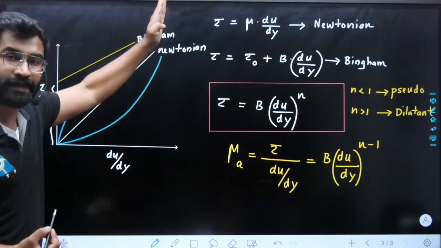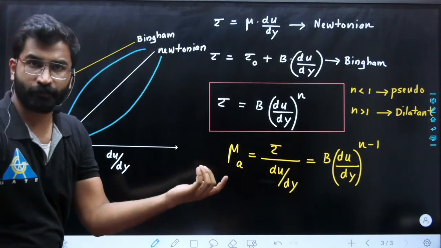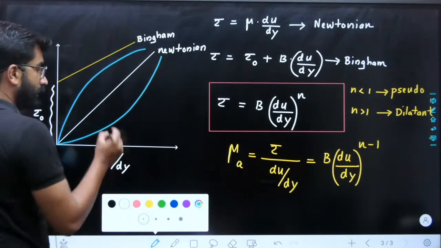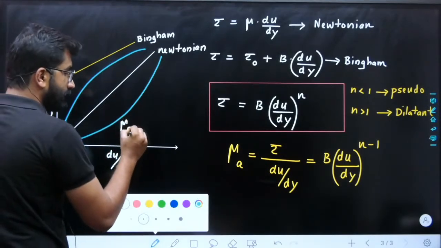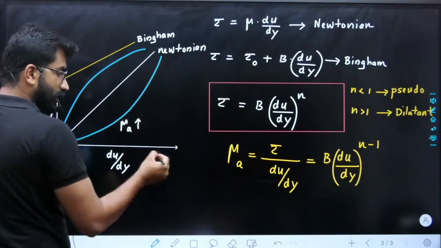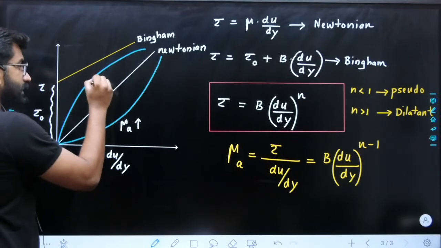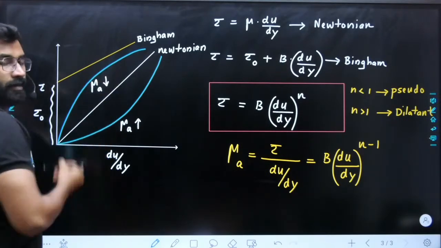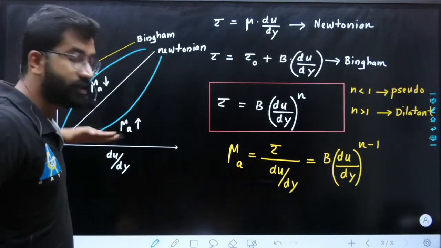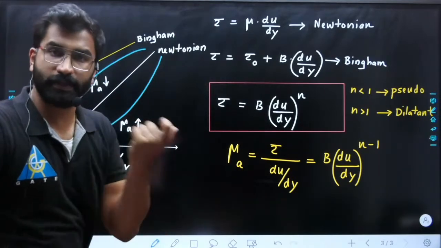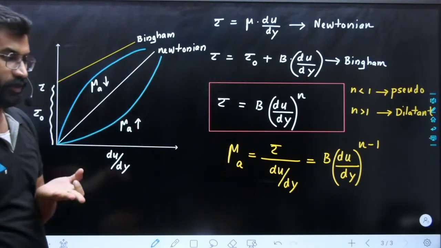Then it is dilatant. So always remember this. Apparent viscosity, if it is increasing with du by dy, then it is dilatant. Apparent viscosity decreases, then it is pseudoplastic. So always remember the slope of the diagram, then it will be very, very easy to calculate.